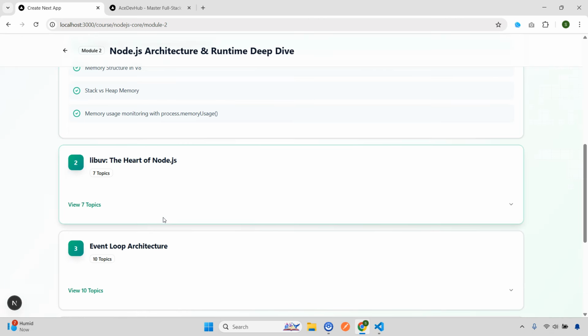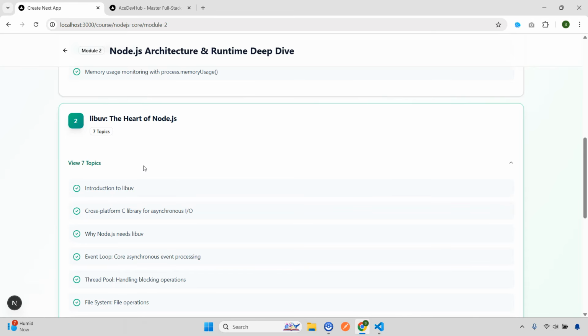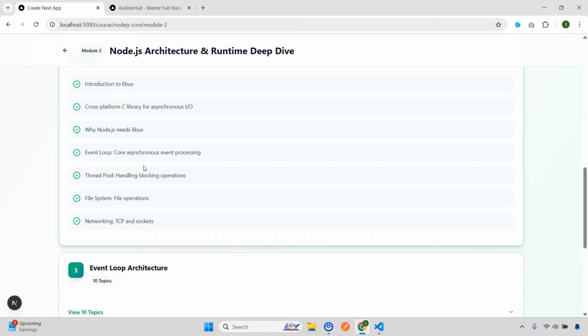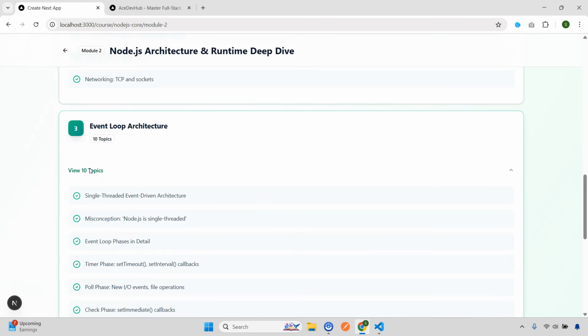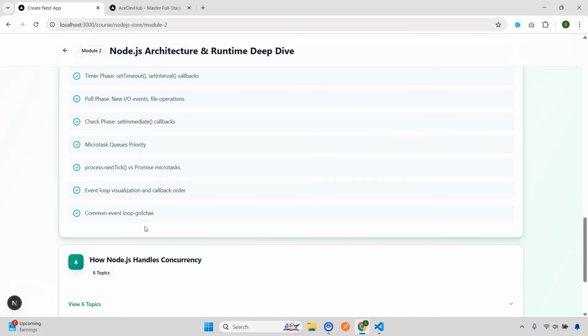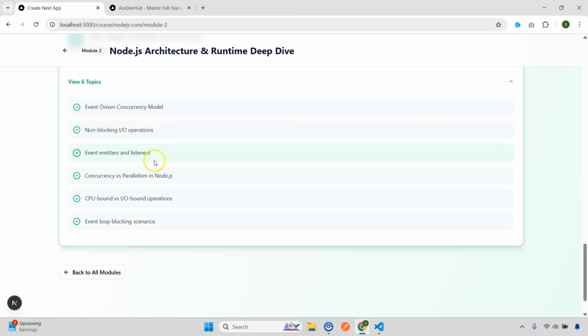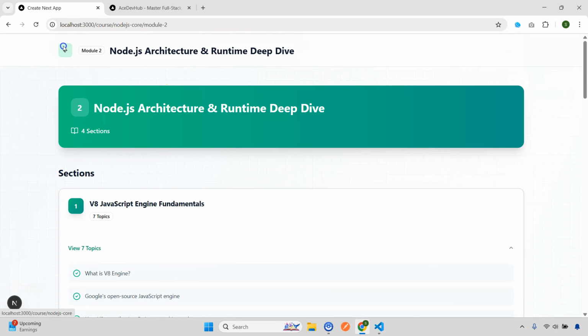Then we have libuv, I don't know how to pronounce it, but it is also very, very important, the heart of Node.js. You can see that I've given it that title. Node.js actually uses this library. So we are going to see what it actually is, why Node.js needs this particular library, what the event loop, thread pool, file system, and networking are, and the architecture. I'm not going to cover each and everything here, but you can see the single threaded event architecture, then event loops, setTimeout, setInterval callbacks, then micro task queues, a lot of other things, and how Node.js handles concurrency. All these things we are going to cover in this second section. These are all the subsections.